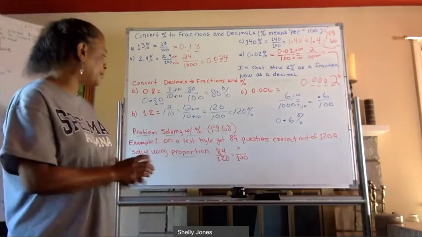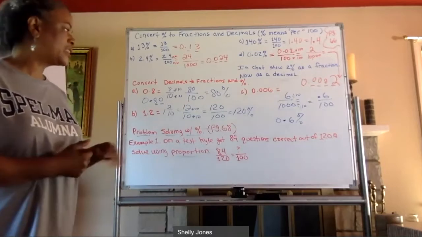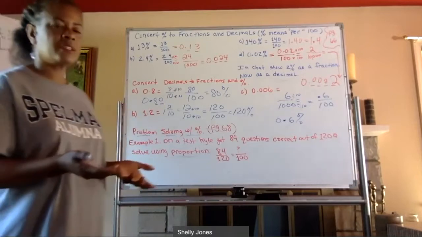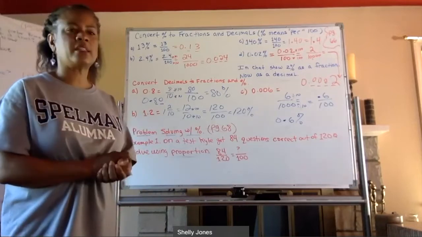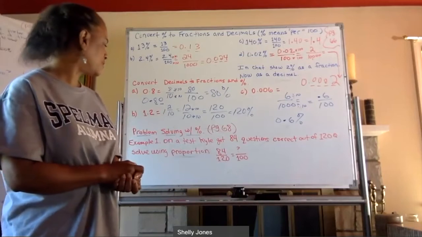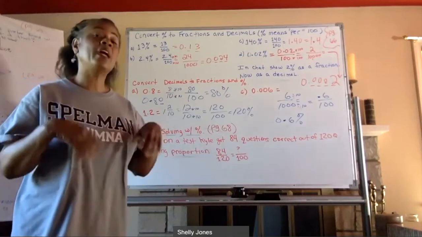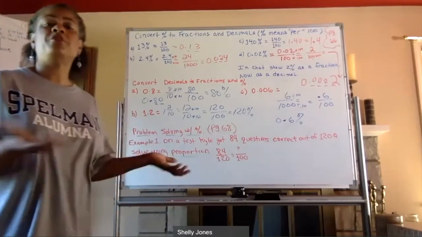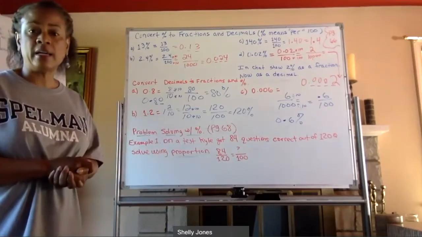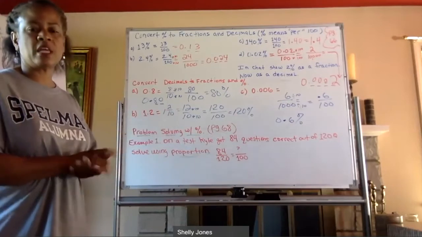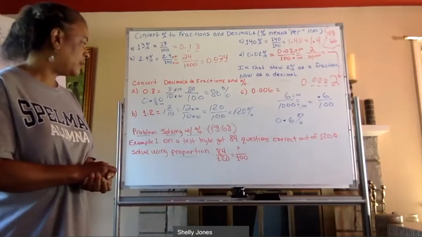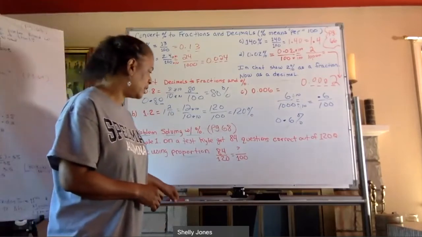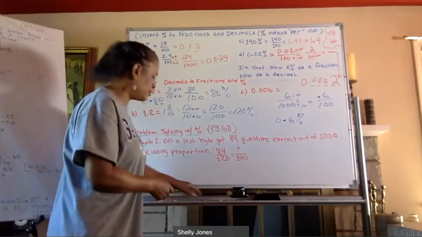Let's do problem solving. So example 1 on page 68 says, on a test, Kyle got 84 questions correct out of 120 questions. You can solve this using a proportion. I know some of you might solve it a different way. You might divide, which is fine. But this is just one way of solving. What percent is that? So 84 out of 120.